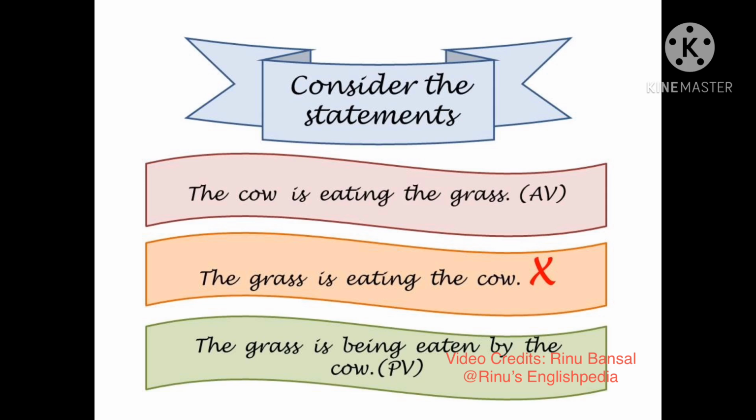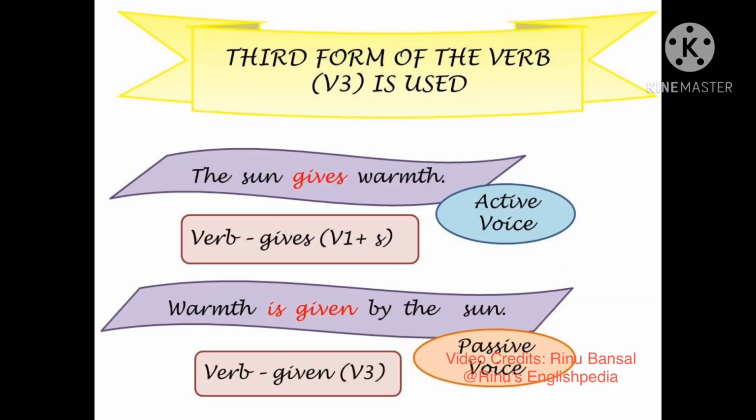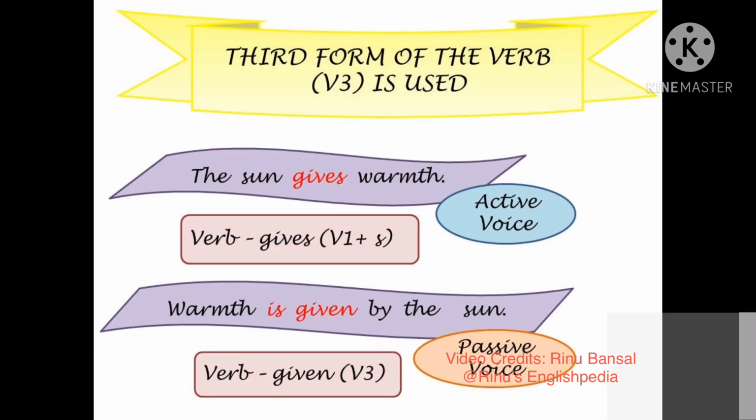In order to make the sentence meaningful, we need to follow certain other rules. The next important rule that we must follow is that the third form of the verb is to be used. In the sentence, the sun gives warmth, which is in active voice, the verb is gives, which is the first form of the verb plus s. When we change it into the passive voice, the sentence becomes warmth is given by the sun. In this sentence, the verb is given, which is the third form of the verb give.